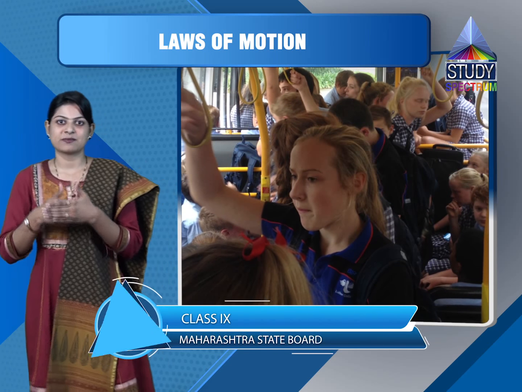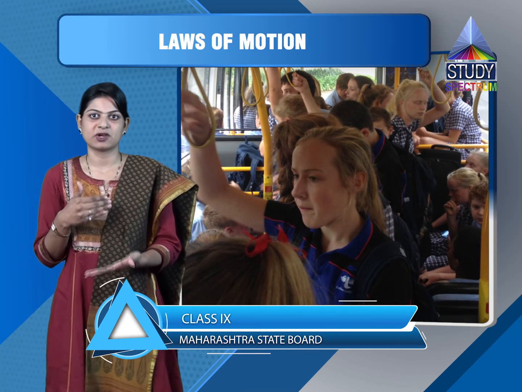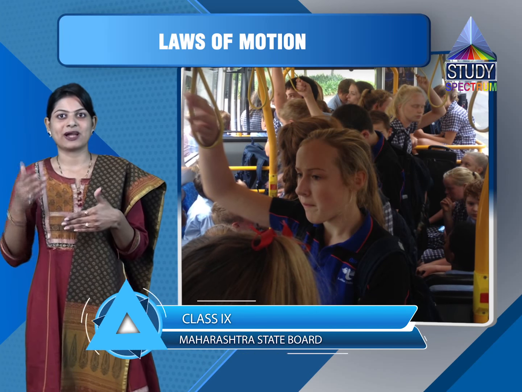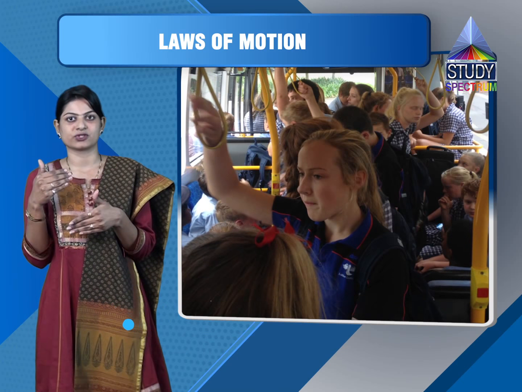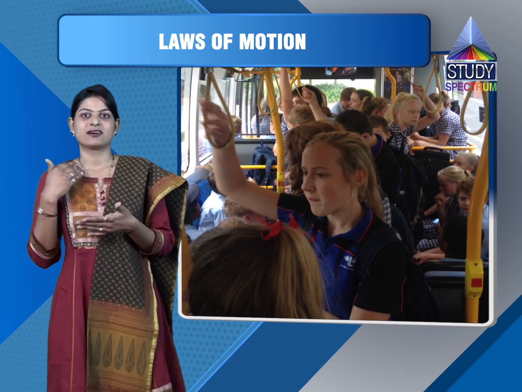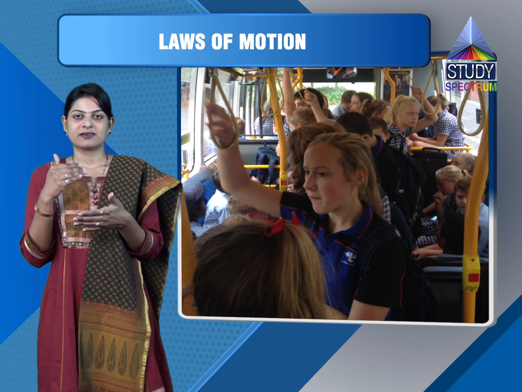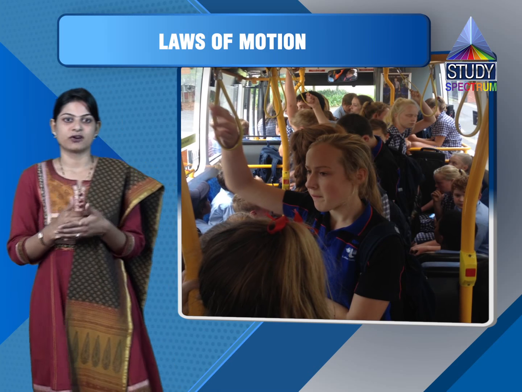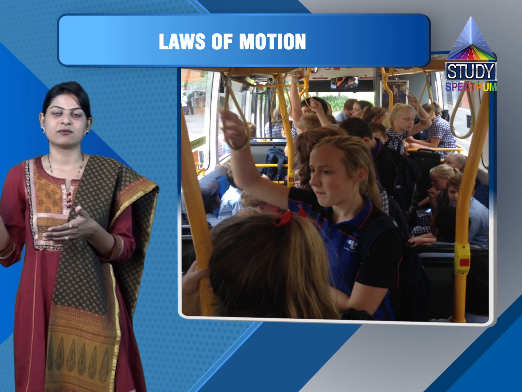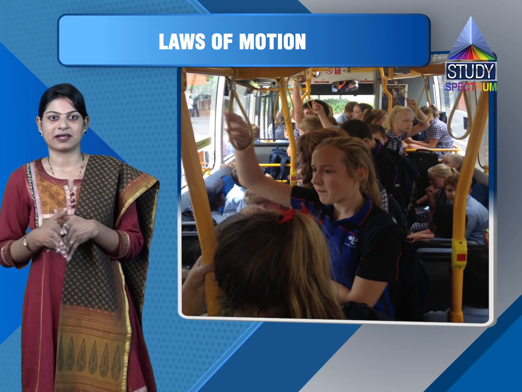But as soon as the brakes are applied and the bus stops, the lower part of the body comes to rest while the upper part is still in motion. Because of this, our body experiences a jerk. This is how a person may fall in the moving bus when sudden brakes are applied.